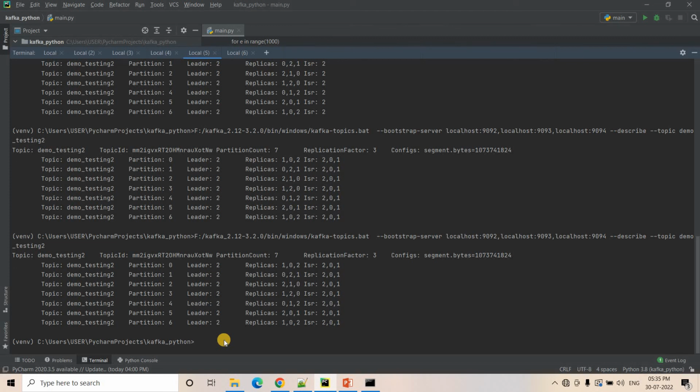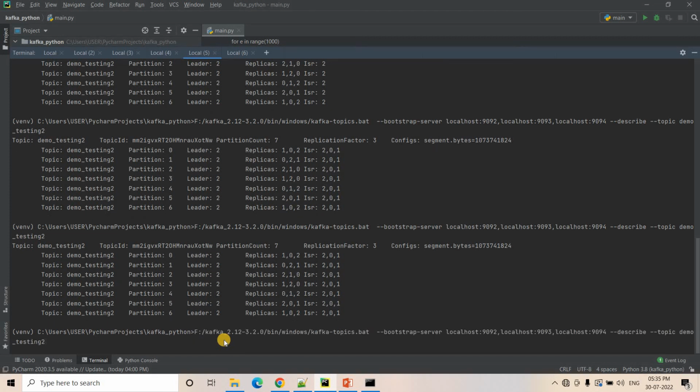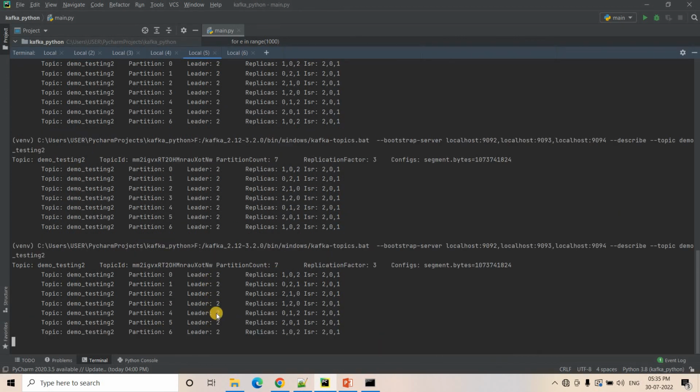Once you understand all the theory, like the importance of partitioning, the importance of replication, and how the logs work in the back end, you've got the complete picture and you can start programming in Python in full fledged. But if you directly jump into Python programming without understanding the theory behind it, what would happen? You will not get the complete feeling, or you will find it very difficult to debug your problems. That's why I thought to discuss the theory first and then switch to the programming section.